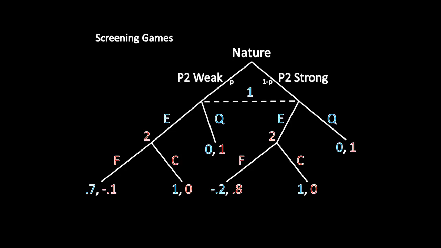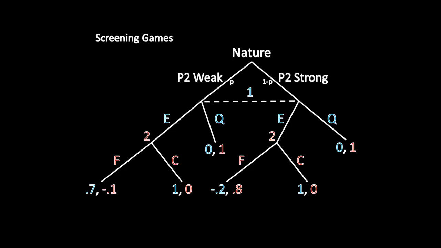In contrast, player 2 has complete information. Only player 1 has incomplete information. Player 2 knows whether she's weak or she's strong, so there is no corresponding dashed line. To fill out the rest of the payoffs here, if player 1 quits, it doesn't matter whether player 2 was weak or strong. Player 2 is going to capture the entire good and get a payoff of 1, whereas player 1 is going to receive nothing at all.